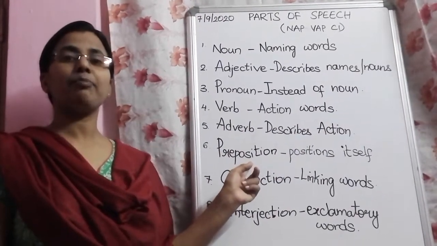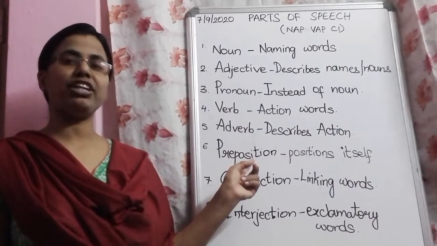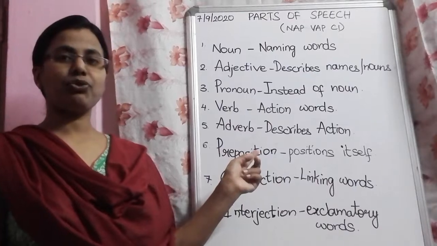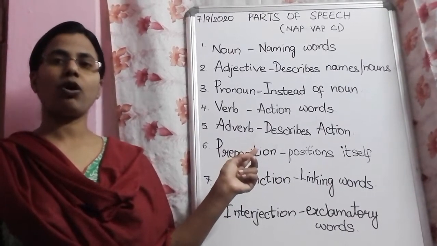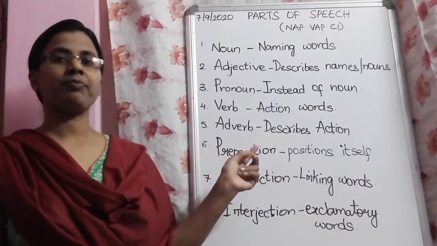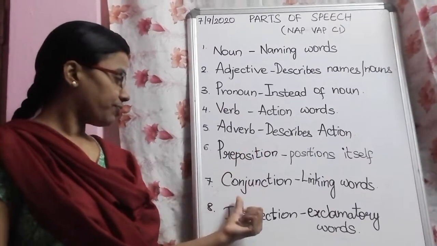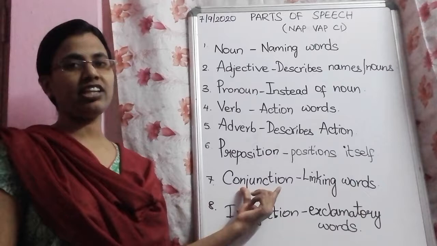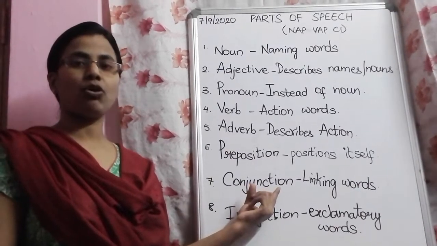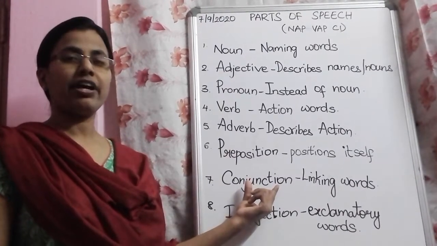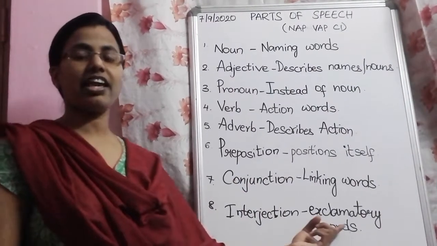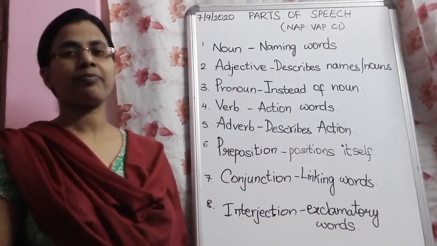Preposition is something which positions itself between two subjects. Examples for this are in, on, after, before, etc. Conjunctions are linking words or joining words: and, because, therefore, etc. Interjections are exclamatory words.